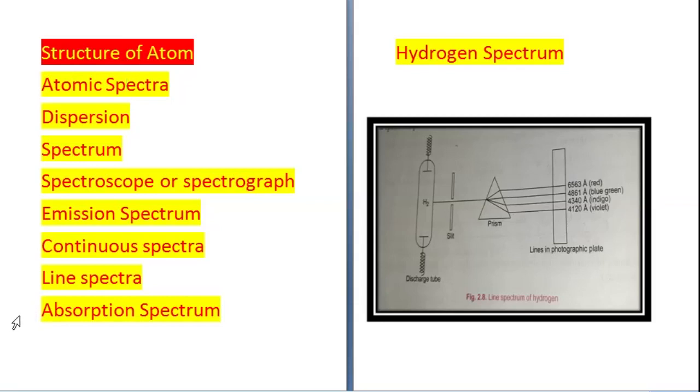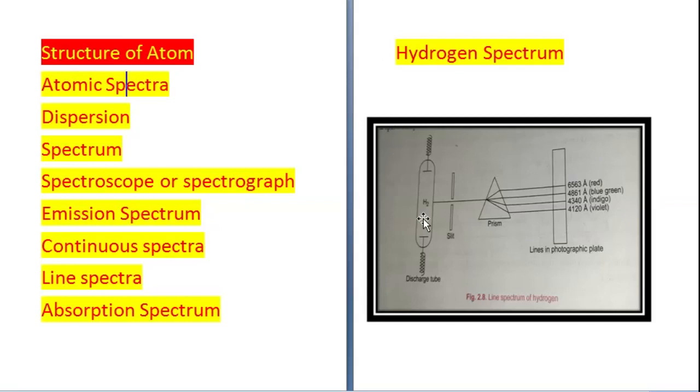The second type of spectrum, first was the emission spectrum, second type is absorption spectrum. When a beam of continuous light is passed through a solution or vapor of chemical substance, we get a spectrum containing a number of dark lines. This is called absorption spectrum. These dark lines appear due to absorption of certain wavelengths. The certain wavelengths are absorbed, and depending upon how much wavelength has been absorbed, different lines are formed. So that is called absorption spectrum.